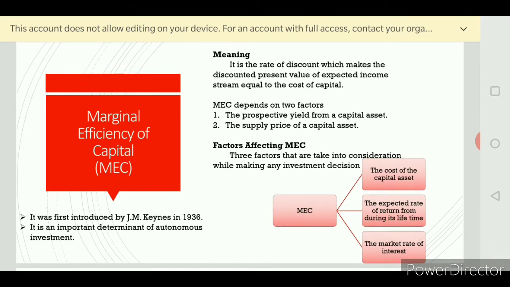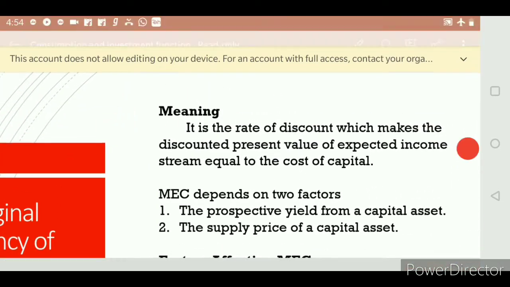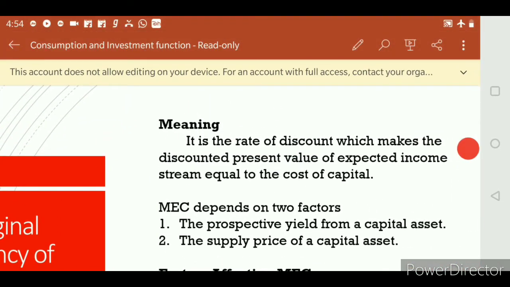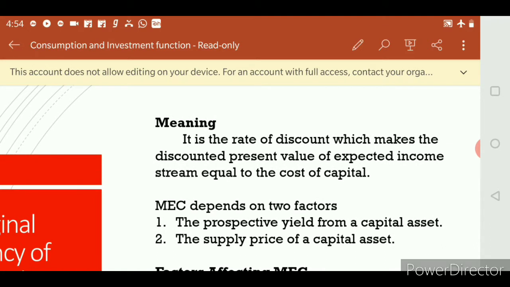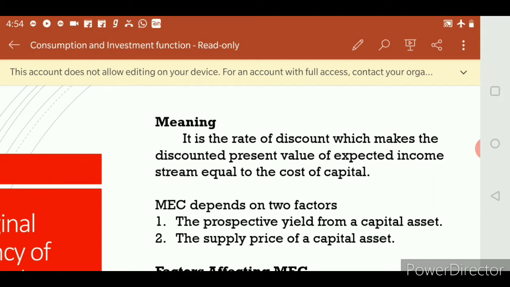Let us see the meaning of marginal efficiency of capital. What does marginal efficiency of capital mean? Generally, marginal means it is an additional. So marginal efficiency of capital means additions made to the capital.